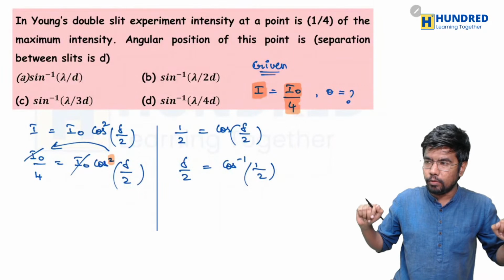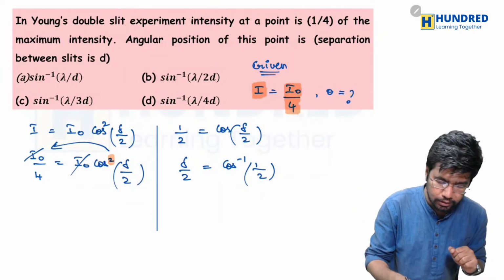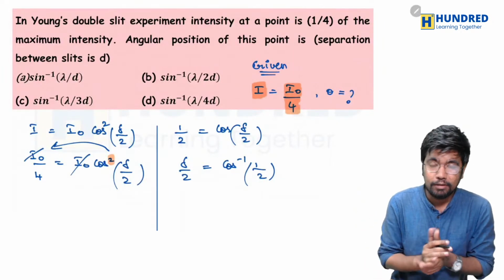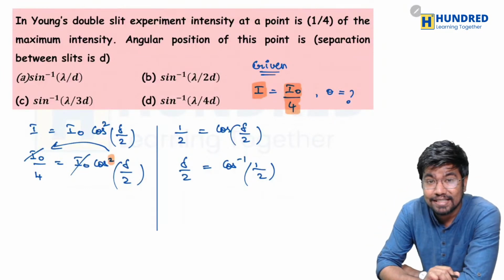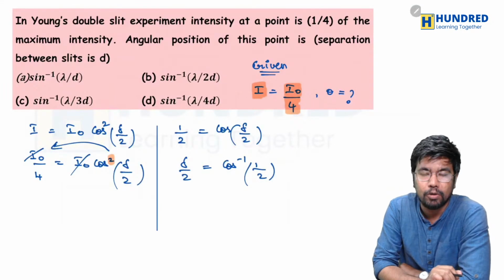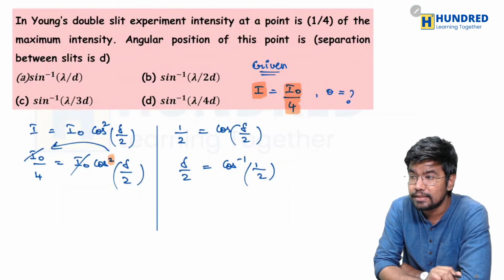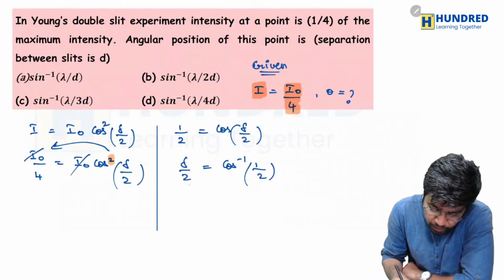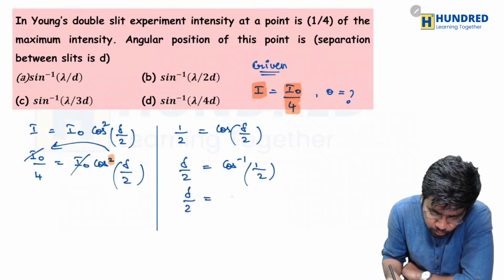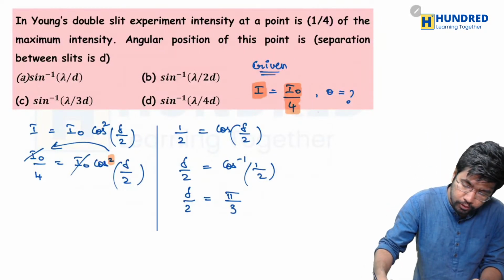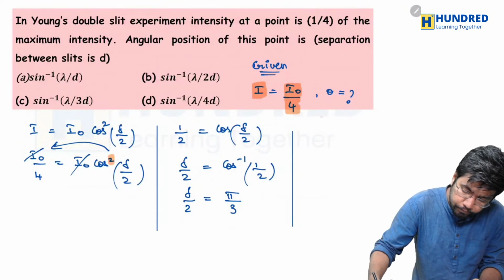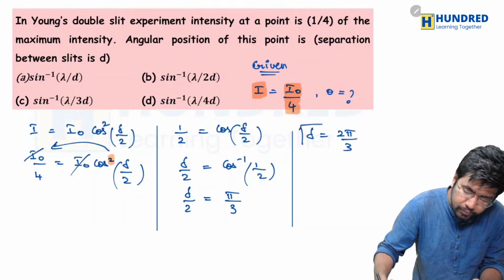So, literally no answers. This is a graveyard then. Okay, so now I'll just answer it all by myself, right? Well, you will get it at 60 degree or pi by 3. Okay, when are we going to get it? At 60 degree or pi by 3. So, del divided by 2 should be equal to pi by 3, okay, so del will be equal to what? 2 pi divided by 3, right?